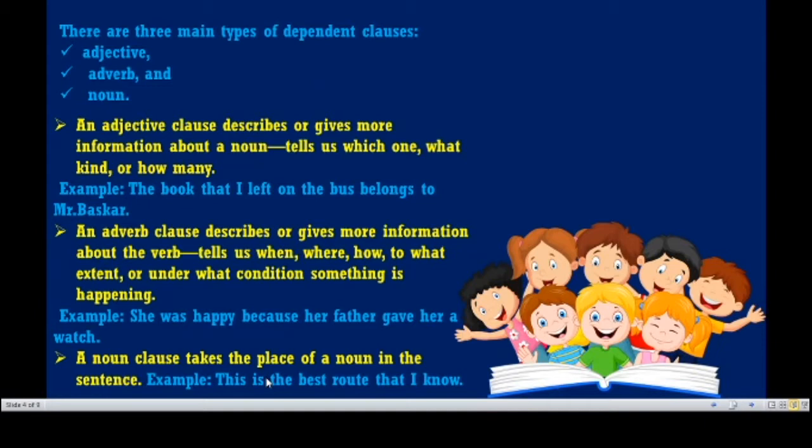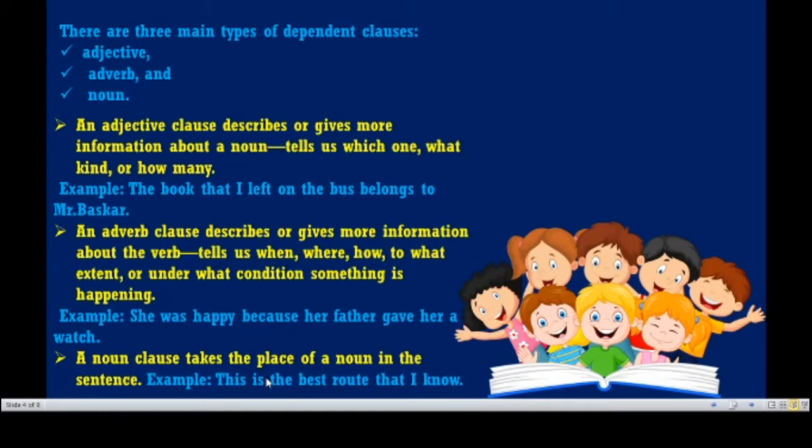Adjective class. What is an adjective class? It describes or gives more information about a noun. Normally, an adjective is a word which gives extra, additional meaning to the noun. Here also, an adjective class gives extra meaning to the noun. A class which gives extra meaning to the noun is called an adjective class.